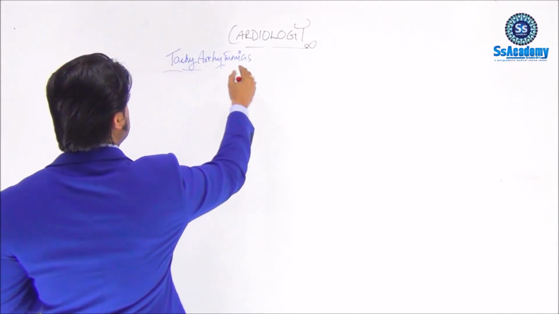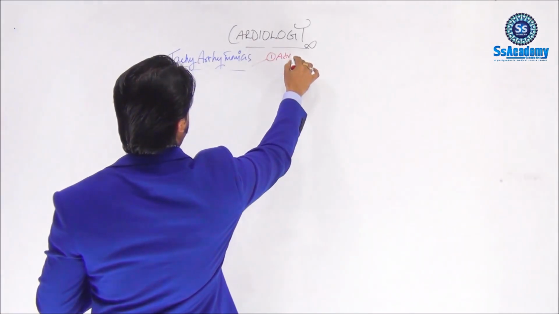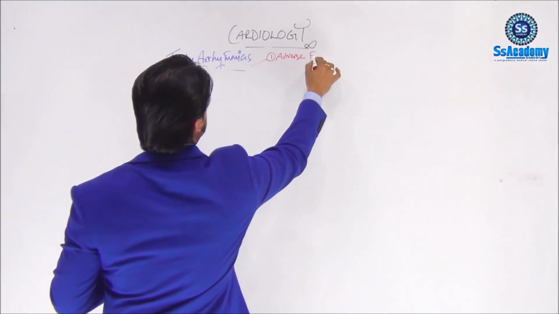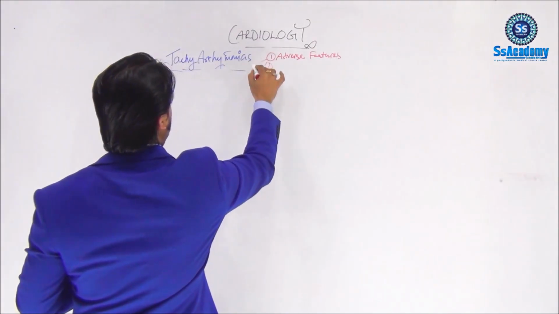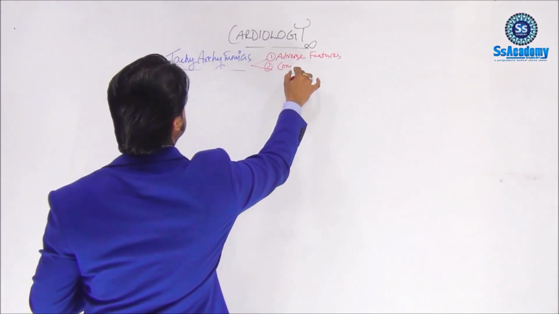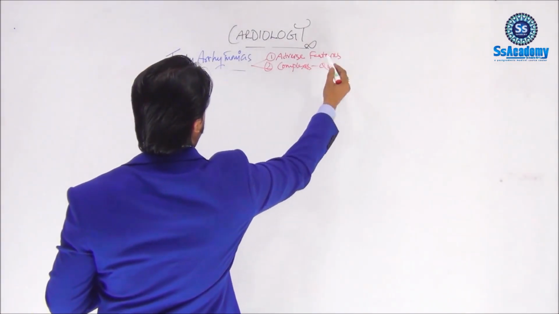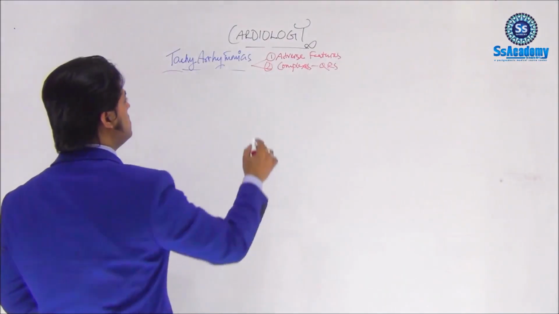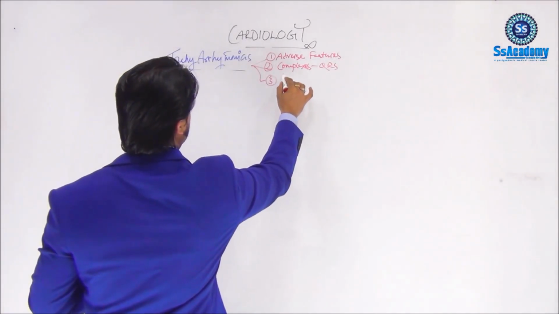The next important part: as I said, number 1, we discussed the adverse features or adverse signs. Number 2 is the complexes, meaning the QRS complex, whether it's broad or narrow. And the third important point is regular or irregular.